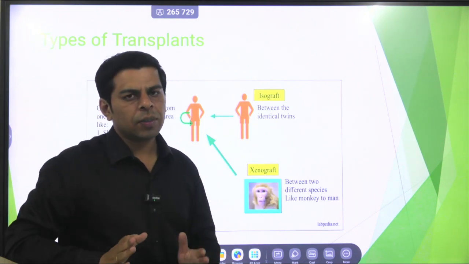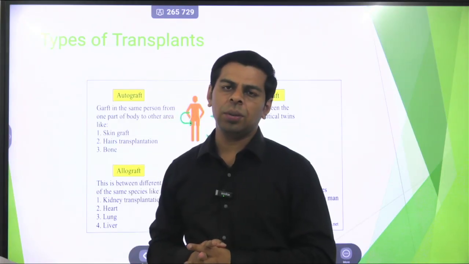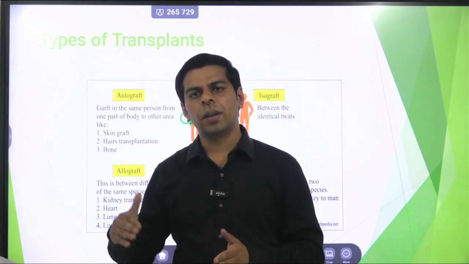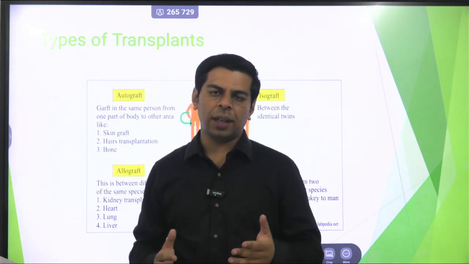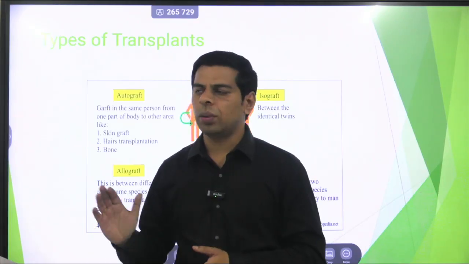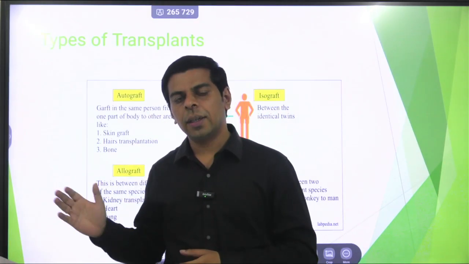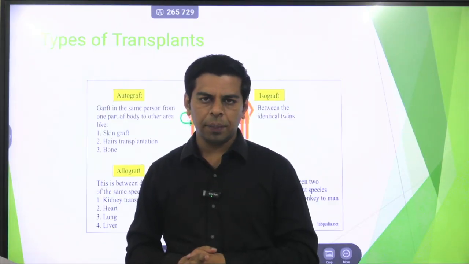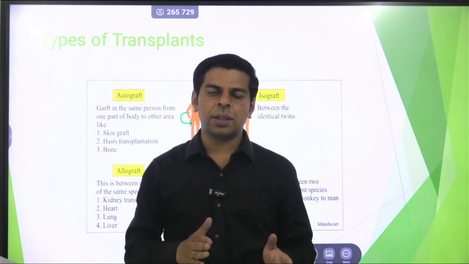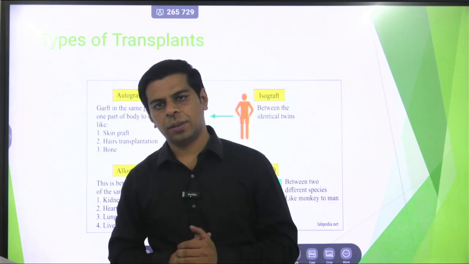So basically this transplant carries a moderate success ratio, because at times when you are transplanting an organ or a tissue from one human being to another, immunological reaction could be the reason that this transplant might not be as successful as was ISO or autograft. So we have to be a little careful while taking this bold decision of transplanting. In a nutshell, this is a transplant in which the transplants are carried out between two different individuals, but they belong to the same species.